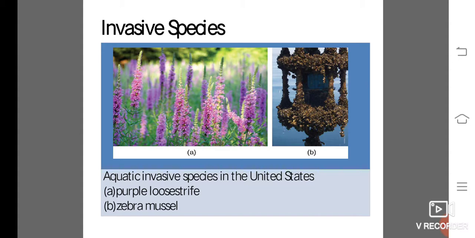Invasive species are non-native organisms that, when introduced to an area out of their native range, threaten the ecosystem balance of that habitat.